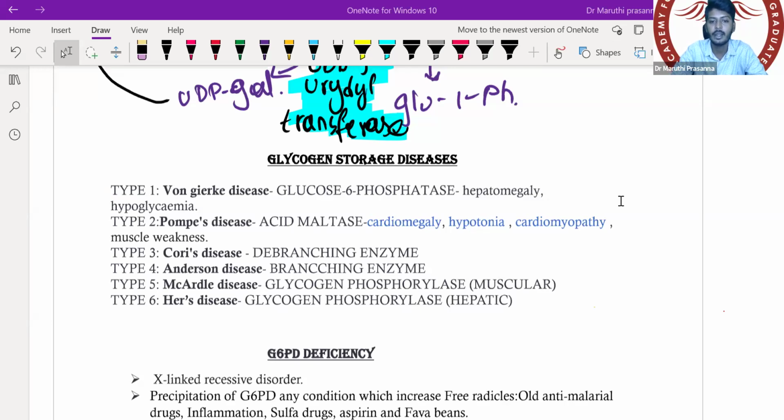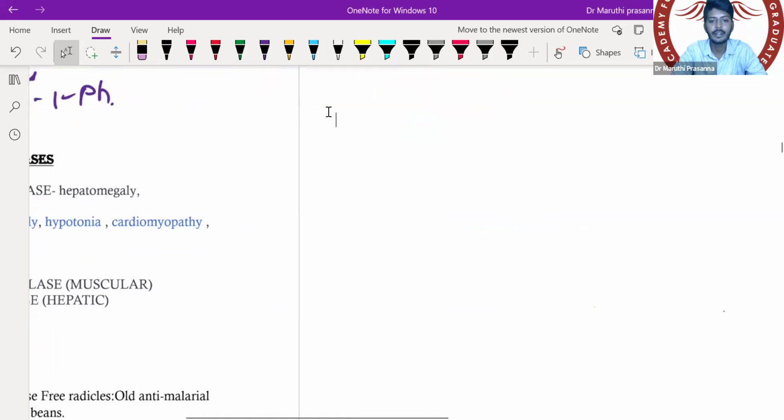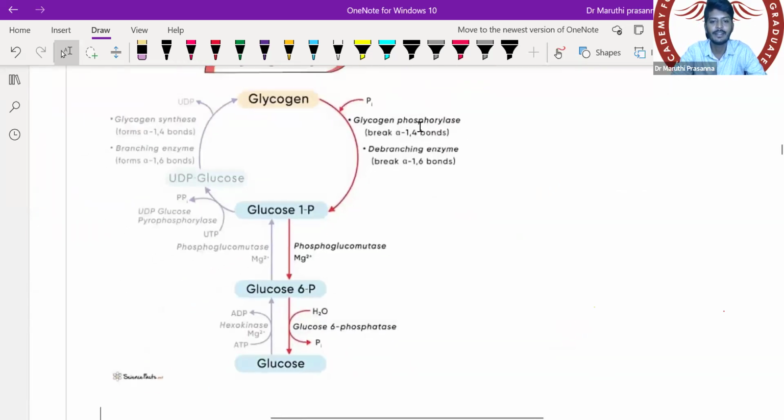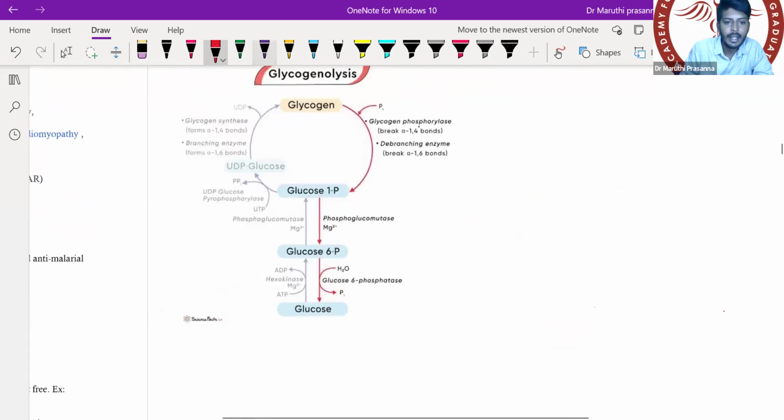So let's quickly recall the story of glycogen once again, using this image. Whenever you have excess glucose, that glucose will get converted into glucose 6 phosphate. This glucose 6 phosphate will get converted into glucose 1 phosphate, and it will form UDP glucose.